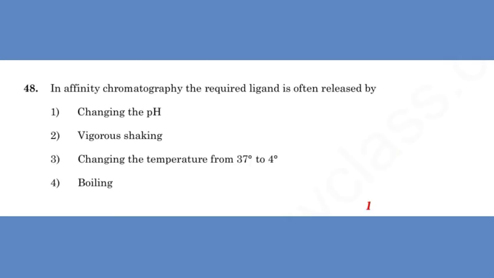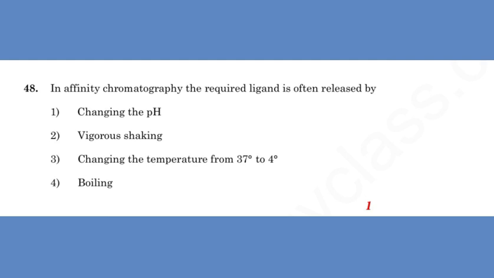In affinity chromatography, the required ligand is often released by. Affinity chromatography separates the proteins on the basis of interaction between a protein and a specific ligand. The binding of the proteins to ligand which are attached to a matrix is reversed by either competition or by decreasing the affinity with the pH or ionic strength.